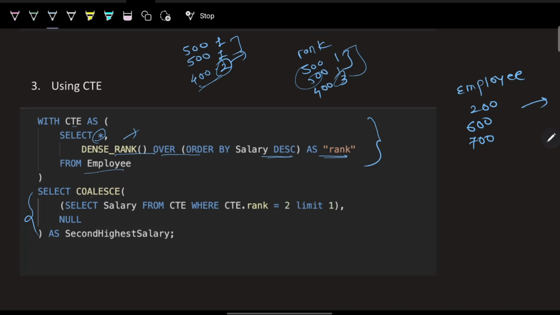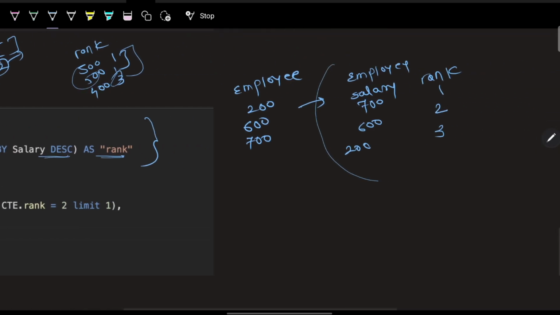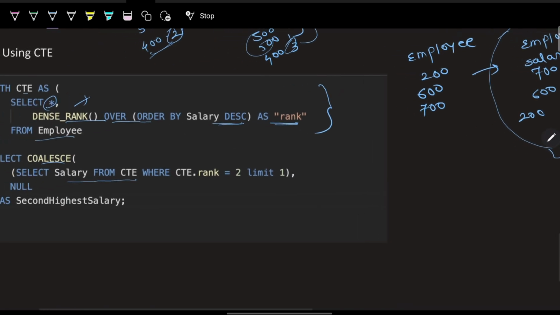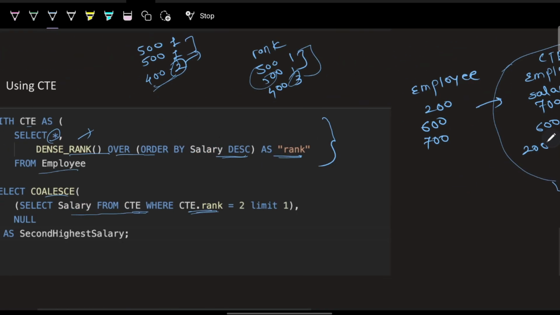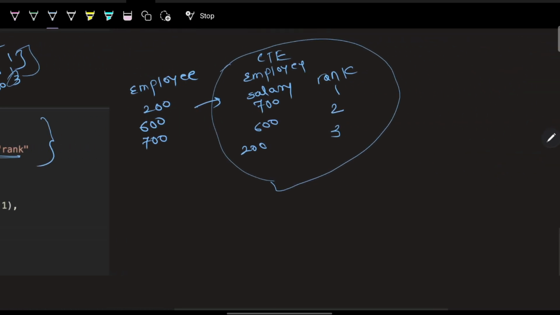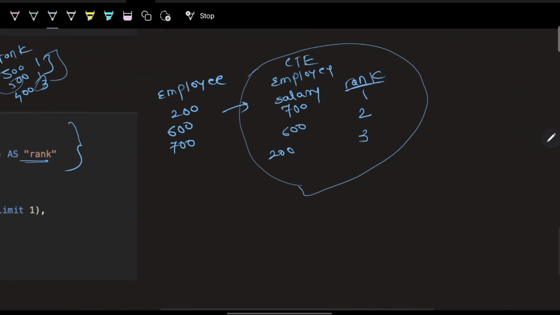So I'm using the COALESCE here. I'm selecting the salary from CTE, and this is referring to the CTE now. Whatever result has been generated by the common table expression, this is referring to that. I'm selecting the salary from CTE where CTE.rank, this table name is a CTE, correct? Because whatever name we mention here is the table name of that temporary result. CTE.rank means this column is equal to 2. So this is the rank 2, correct?